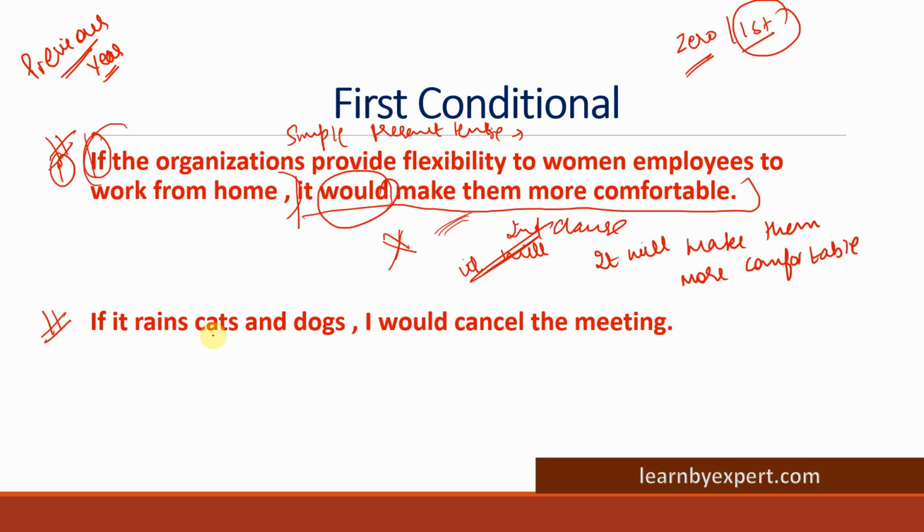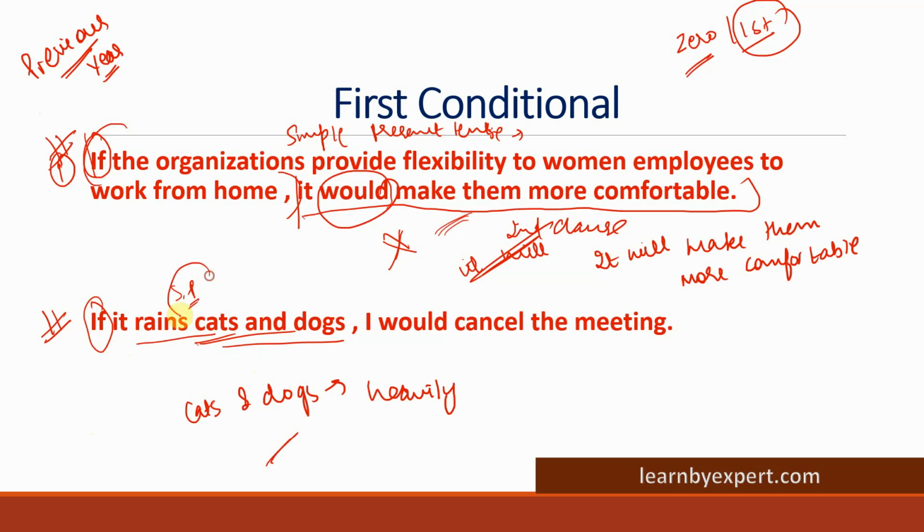Now let's see the second sentence. If it rains cats and dogs, I would cancel the meeting. If it rains cats and dogs, this is an idiom. This has come in the exam. So cats and dogs means heavily. We use this idiom for rain. So if it rains cats and dogs, that means if it rains heavily. Again, a sentence with if, that means conditional, with simple present tense in the first part.